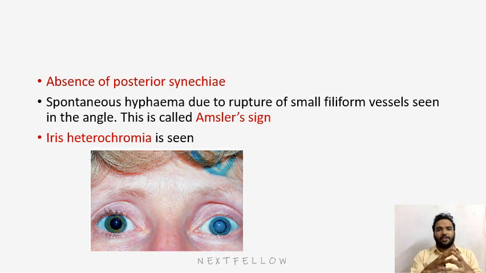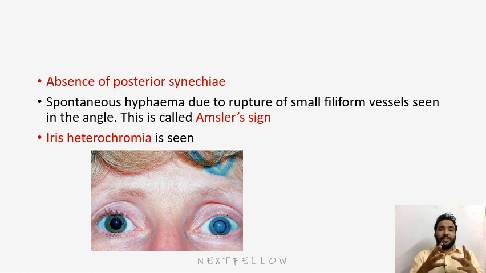Absence of posterior synechiae is one of the characteristic features. Spontaneous hyphema due to rupture of a small filiform vessel seen in the angle, like the bleeding you see when you enter the anterior chamber during cataract surgery, is Amsler's sign. So these two points, absence of posterior synechiae and Amsler's sign, are key to Fuchs heterochromic iridocyclitis. Also the stellate white KPs are an important point about Fuchs heterochromic iridocyclitis.